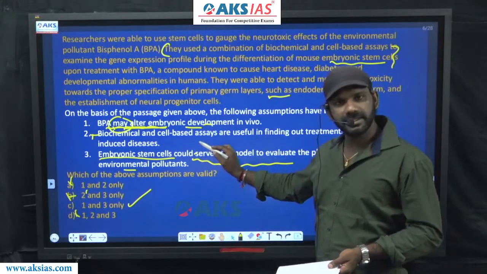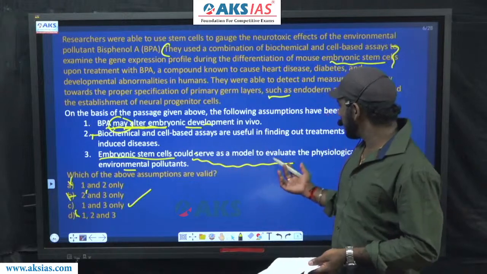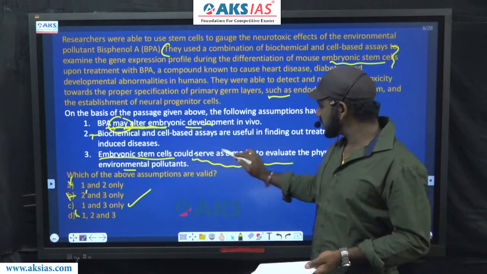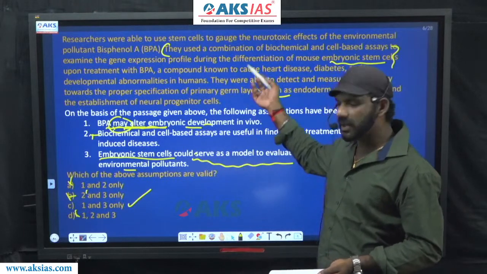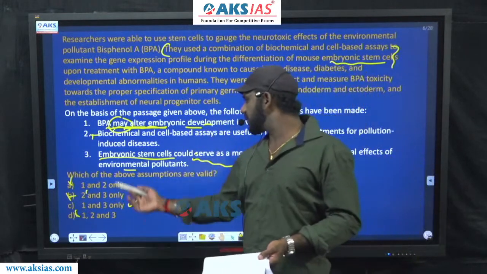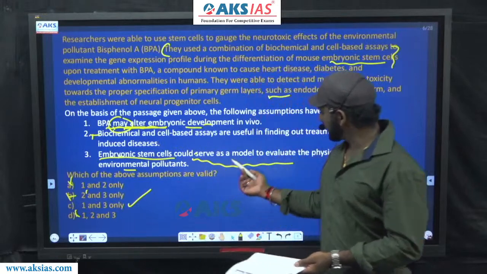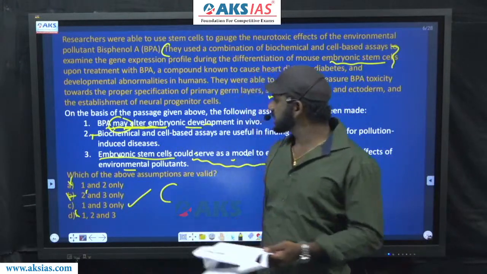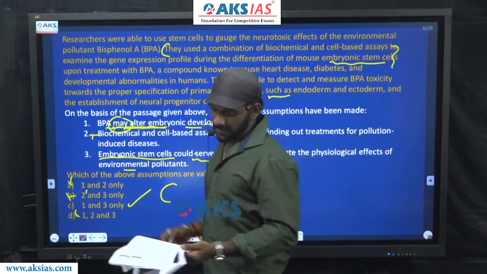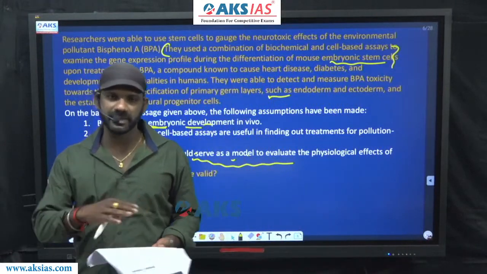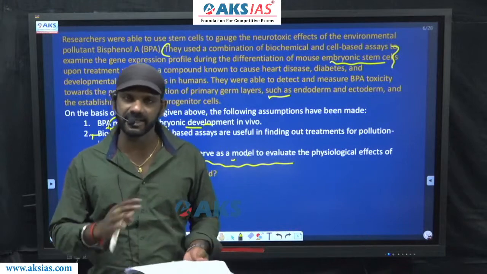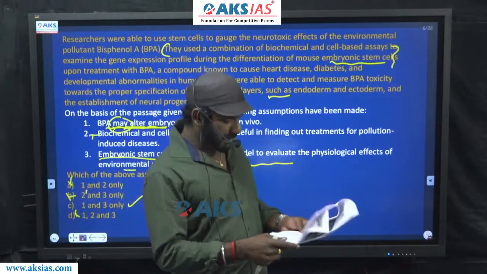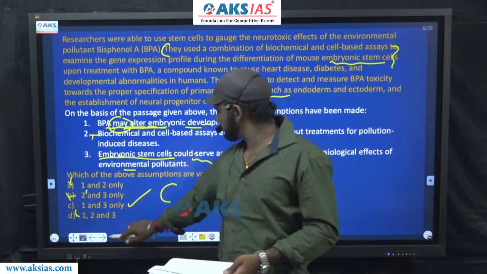This part of the option, they could serve as a model to evaluate the physiological effects of environmental pollutants, is not talked about in the paragraph. So in statement 3, we have mentioned that sentence. Some piece of information goes beyond the paragraph. 3 also must be considered. The answer to this question must be option C. The same approach that we have gone for in the previous question as well, I mean the one regarding assumption that we discussed earlier. Getting it? Come to the next question.